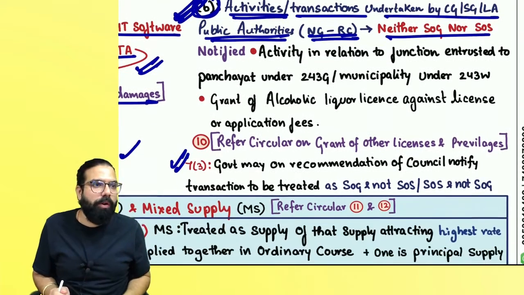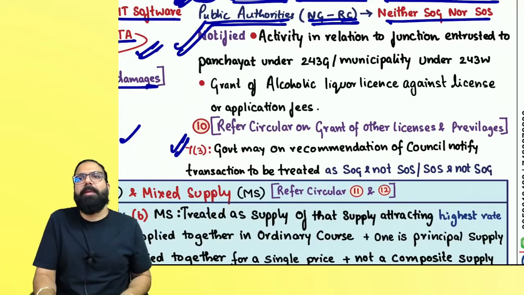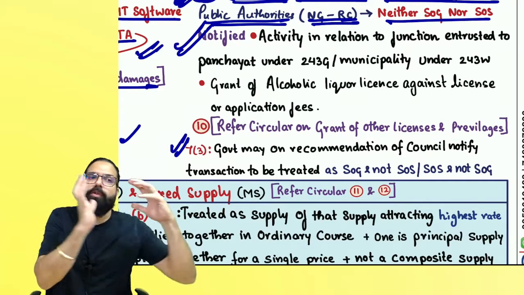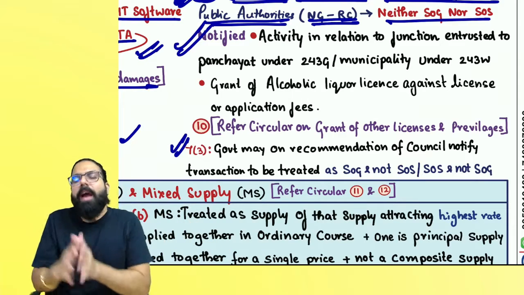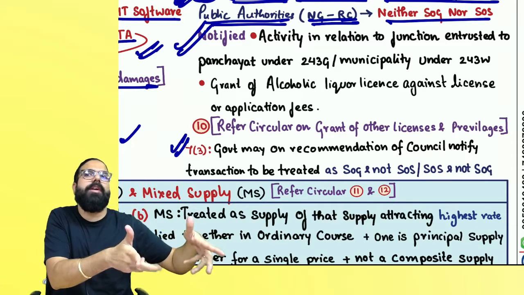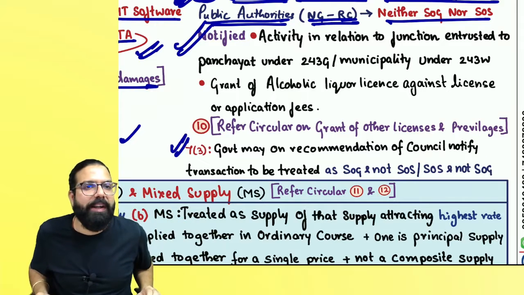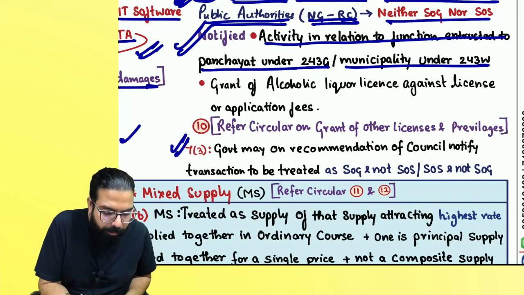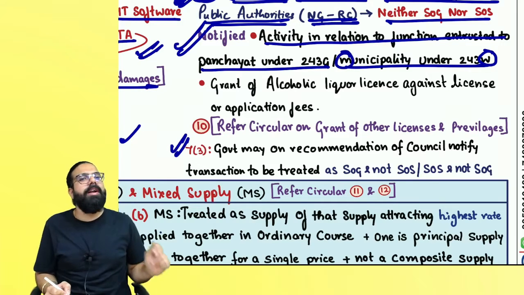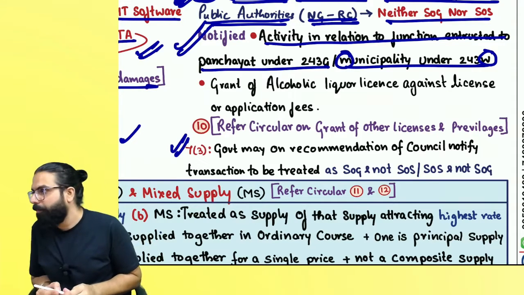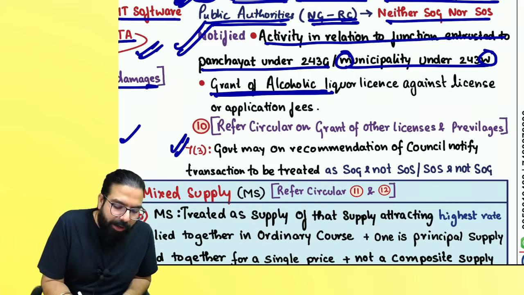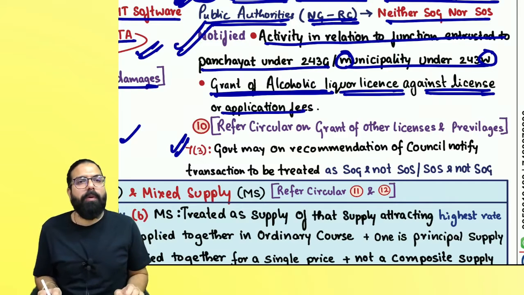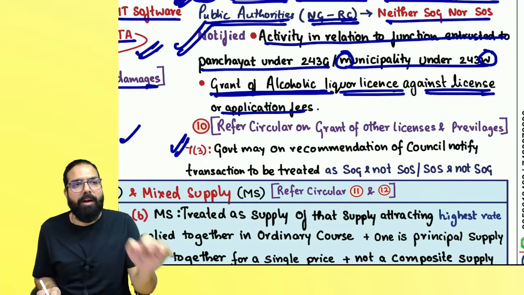Two activities are notified. Number 1 is panchayat or municipality doing those activities which are under 243G and 243W. Panchayat doing those activities which are told under 243G, and municipality doing those activities which are told under 243W, then that activity is also neither supply of goods nor supply of service. Activities entrusted to panchayat and municipality. Municipality, M's opposite is W, so 243W is always for municipality. And always remember, if the state government is issuing an alcoholic liquor license, the license fees or application fees, that is also neither supply of goods nor supply of service.